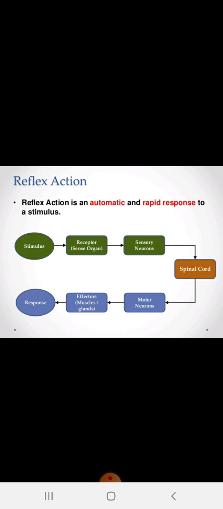So what is the reflex action? Reflex action is the automatic and rapid response to a stimulus. It is a rapid reaction. To understand this concept, we consider one simple example. In this pathway you may see the stimulus, receptors, sensory neuron, motor neuron, effectors and the response. The same concept we learned about the nervous system is applied here in the reflex action, but in the middle, the spinal cord is present instead of the brain.